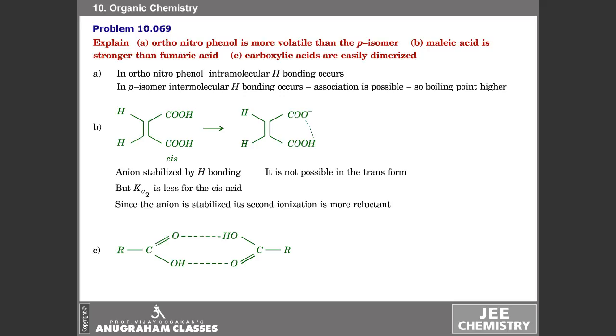This is because, as shown in the diagram, we find the carbonyl oxygen of one molecule and the hydrogen of the hydroxyl of the second can have a weak attraction. That is intermolecular hydrogen bonding. Now, we find two dashed lines showing intermolecular hydrogen bonding between the carbonyl and the OH of one and the carbonyl of the second attracting the hydroxyl of the first. This makes dimerization possible. So, intermolecular hydrogen bonding is responsible for dimerization.